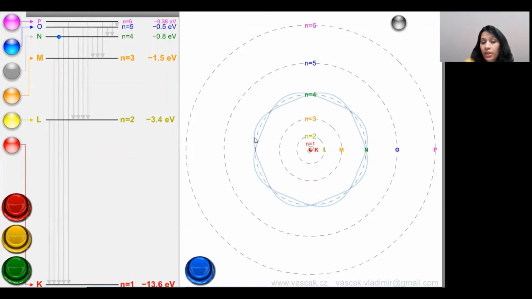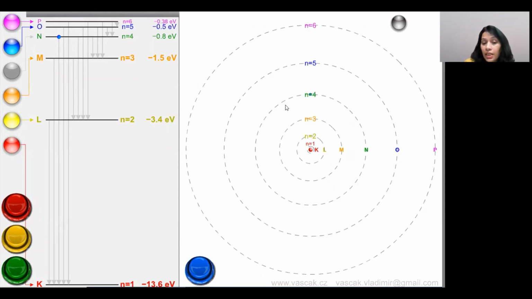Now, the circumference of the orbit should be of a length which is an integral multiple of lambda. Because if a wave is formed, we cannot say one wave or two waves, we cannot say half a wave or 1.5 waves. The circumference of the orbit should be an integral multiple of lambda. And for this reason, Bohr says that only certain specific orbits are allowed. If any other orbit is there, the electron is not going to stay over there.